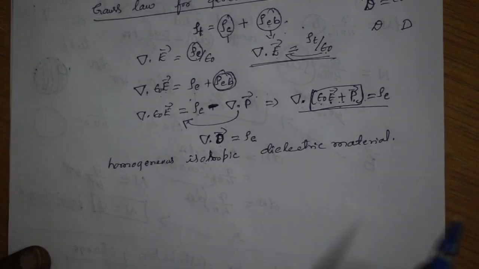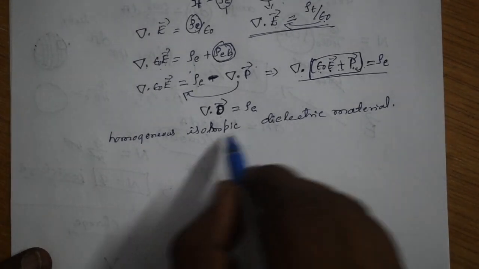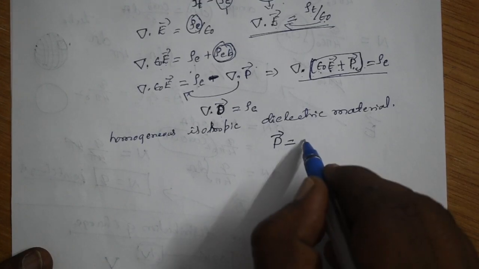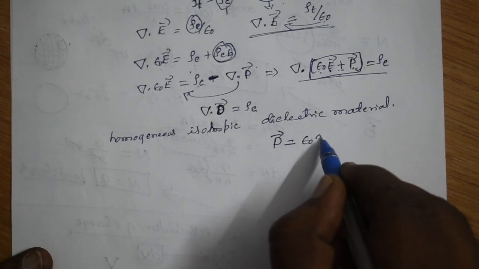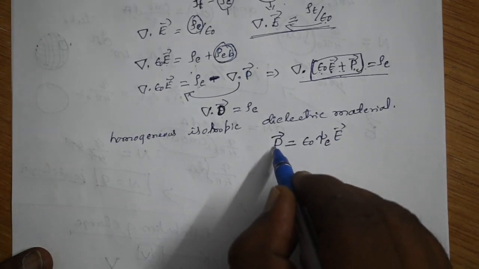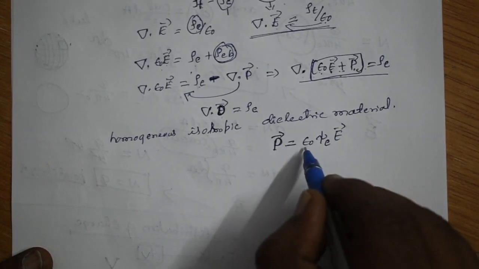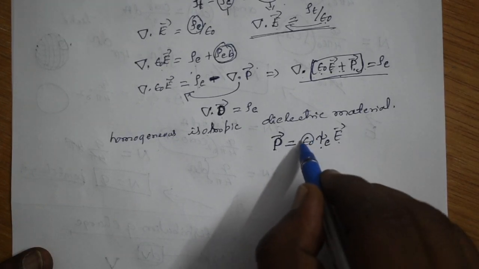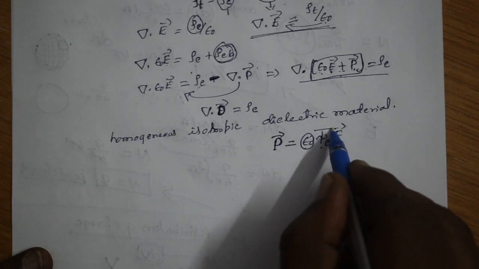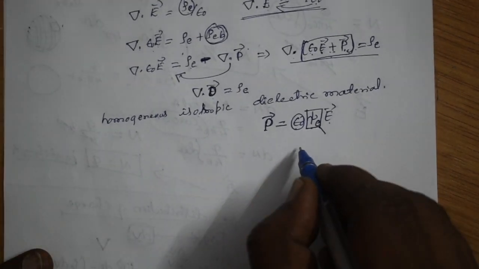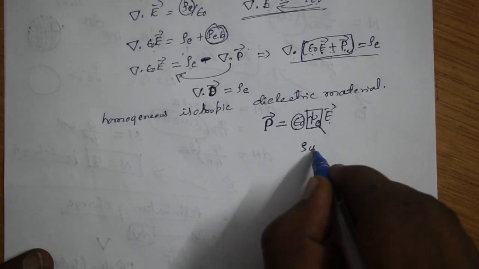Okay. Now for this material, your P, polarization, will become epsilon naught into chi E into E. You know what is epsilon naught, but you don't know what is chi E. Chi E means electric susceptibility.